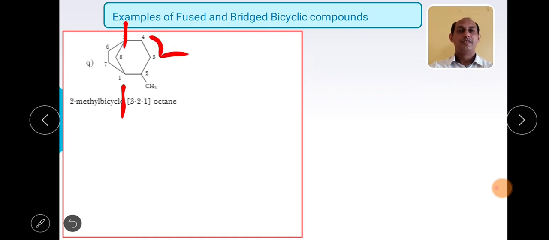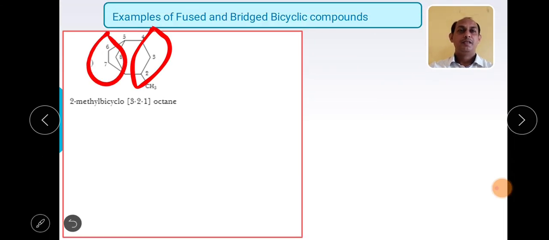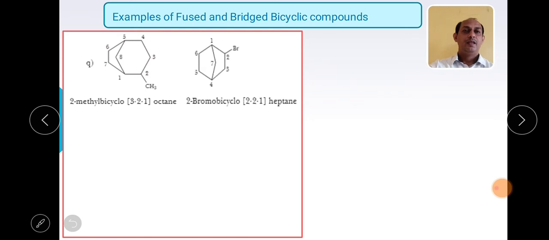So this will be highest. So we will move in the anti-clockwise direction. We have to start numbering in this way. So what will be the name? 2-methyl bicyclo 321. 3 carbons in this ring, 2 carbons in this ring, and 1 carbon atom in between the bridgehead carbons. So 321 octane.